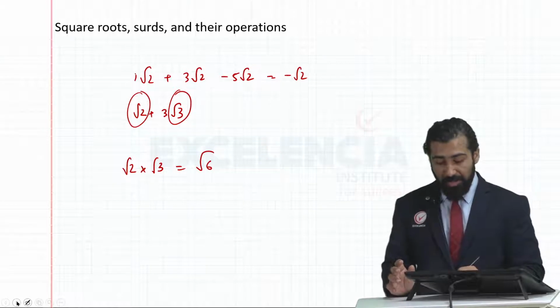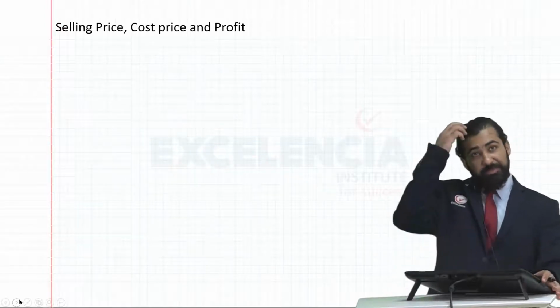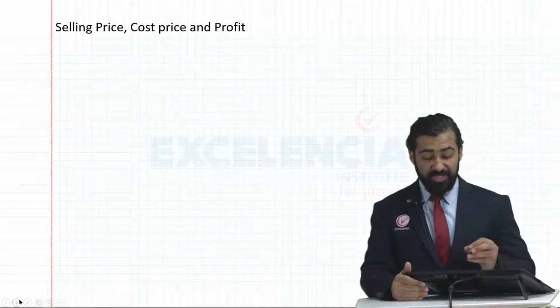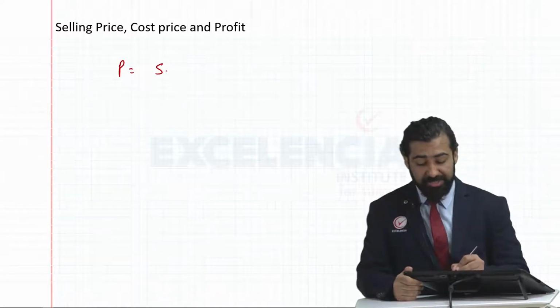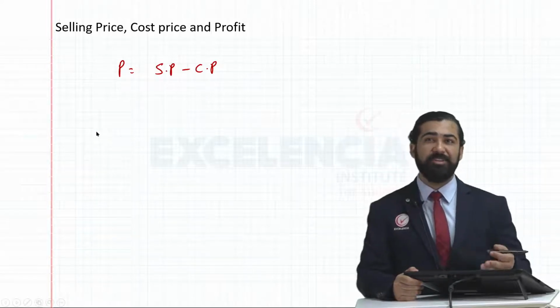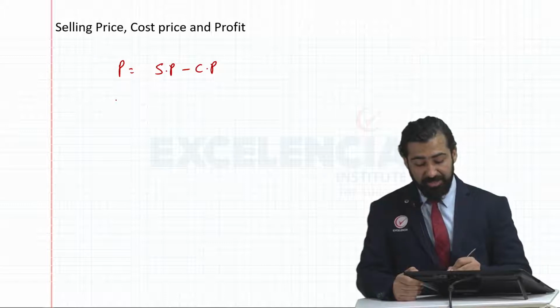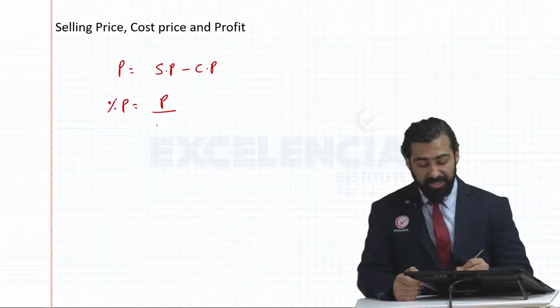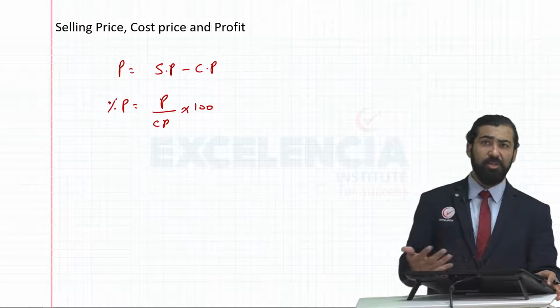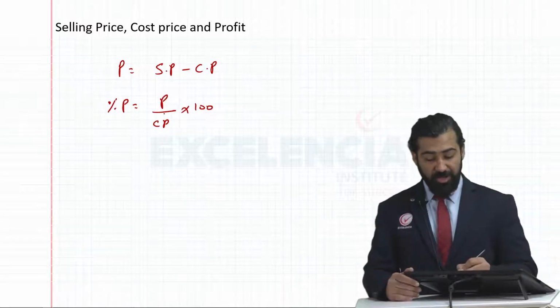Then you studied something about percentages, selling price, cost price, profit percentage. First, profit is selling price minus cost price. From here you can say cost price plus profit gives you selling price. Also, percentage profit is nothing but profit divided by cost price times 100. Whenever you are finding a percentage of anything, it's change divided by original value times 100.